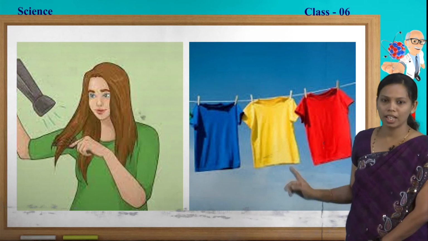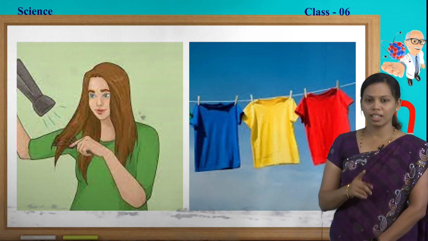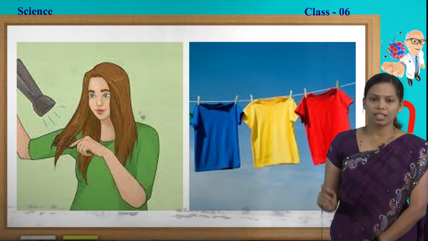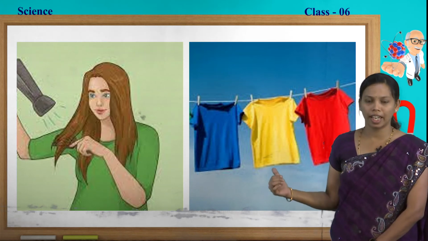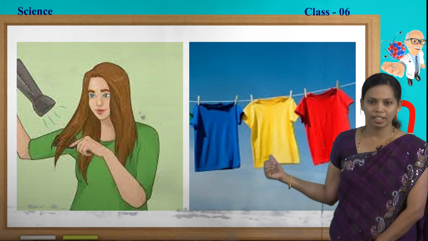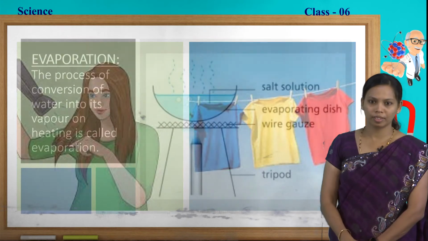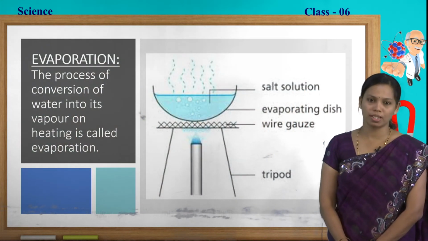In the same way, in the second picture, you can see a lady drying her wet hair. Since the hair dryer gives hot air, the wet hair dries. Here, due to the heat, the wetness is being dried. It is nothing but the evaporation process.